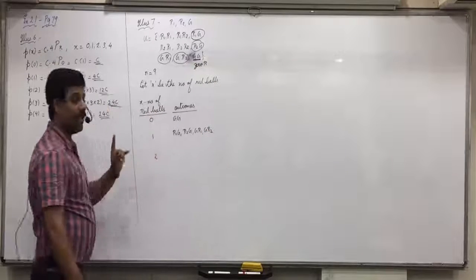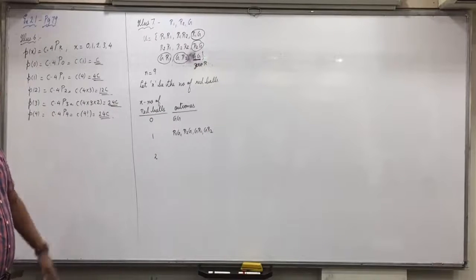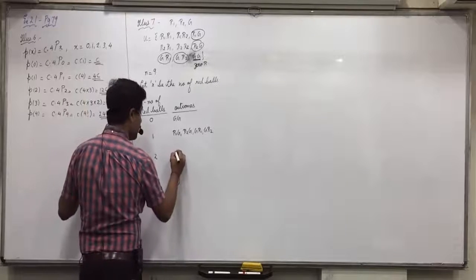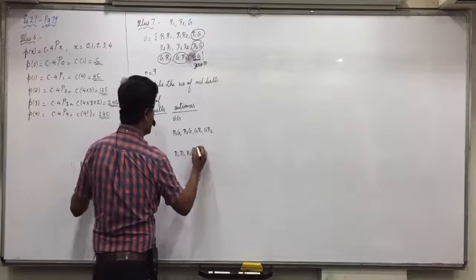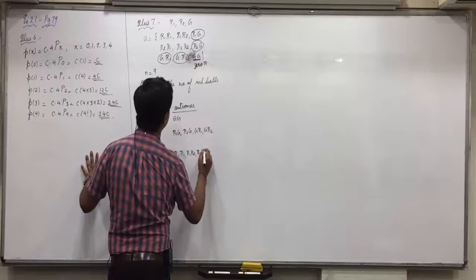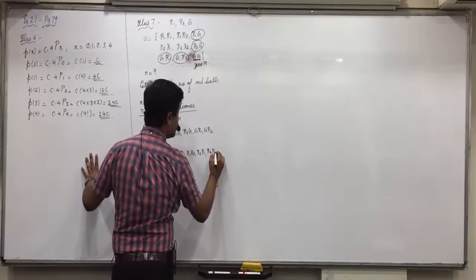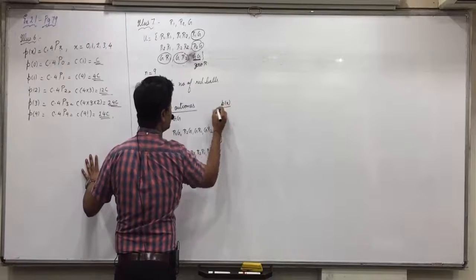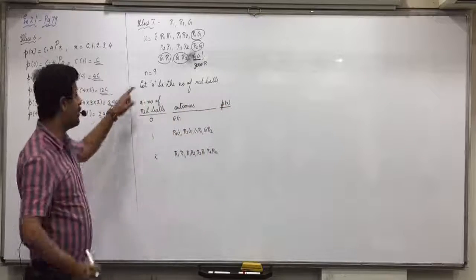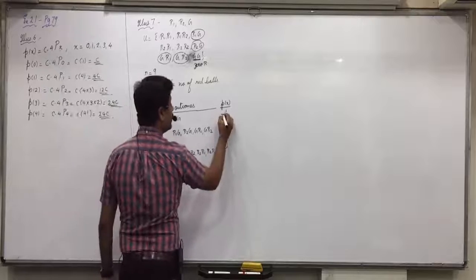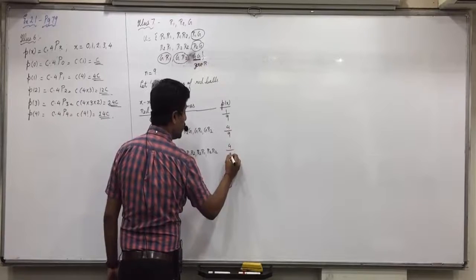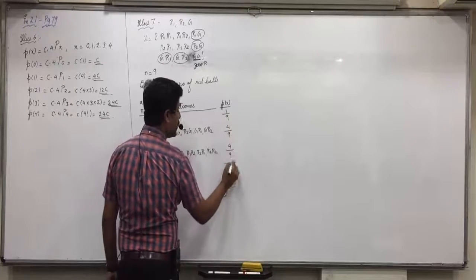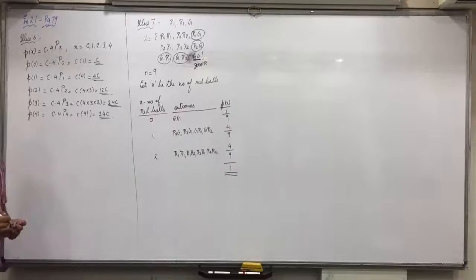In all these outcomes we have 1 red ball, and in the left out outcomes we have 2 red balls: R1R1, R1R2, R2R1 and R2R2. So now we can easily find the probability. Total is 9 outcomes. Here 1 out of 9, here 4 out of 9, here also 4 out of 9. 1 plus 4, 5 plus 4, 9. 9 by 9, 1. Did you understand this probability distribution, everyone?